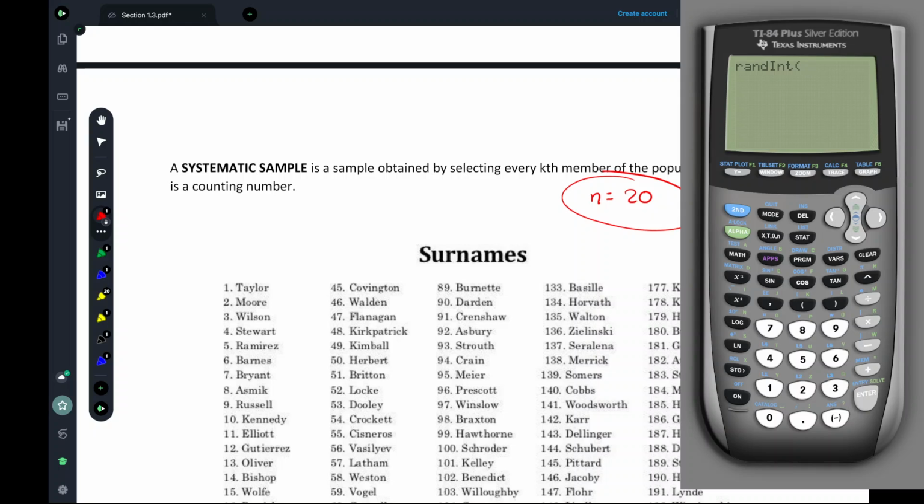And here's what I'm going to do. Randint, I'm going to hit 1, 220. You probably see what I'm doing here: this is going to pick a random number between 1 and 220. So I'm going to hit enter, and it randomly selects 162.